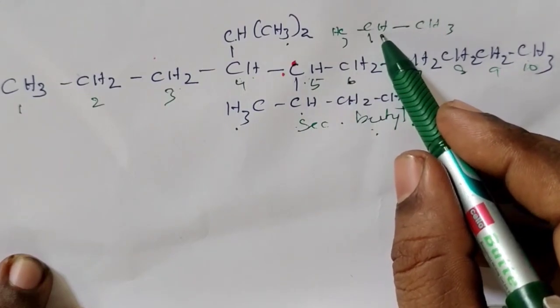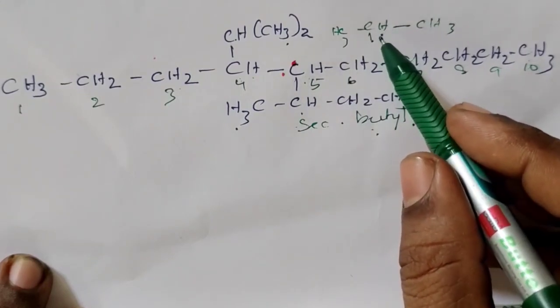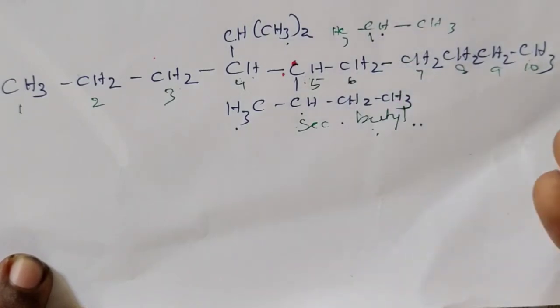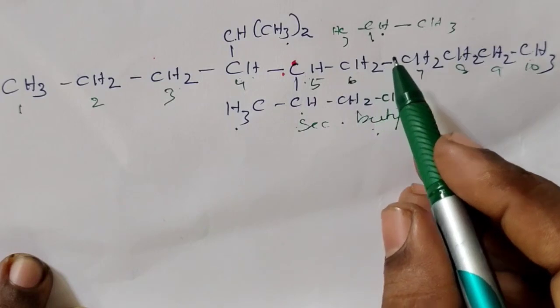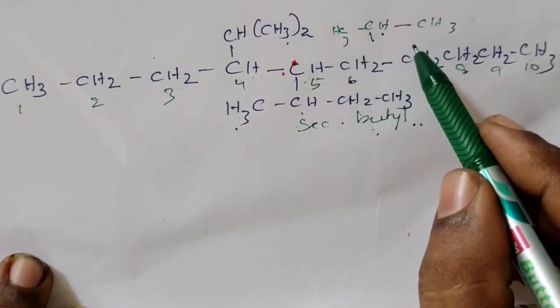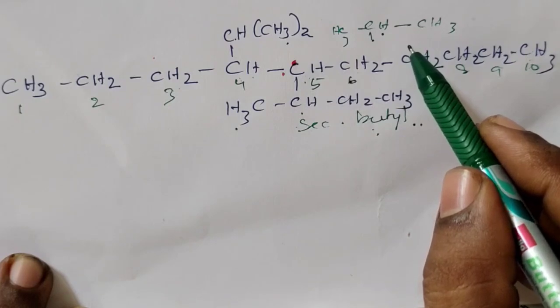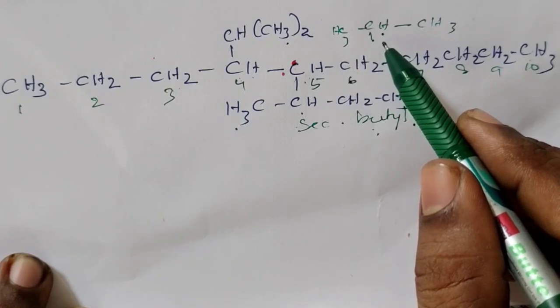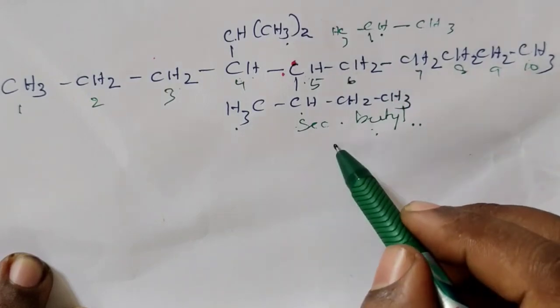While considering alphabetical order, we are not considering iso, neo, secondary, tertiary. We consider only that particular name of the carbon chain. That means it is actually isopropyl, but for alphabetical order we are only considering propyl, P only. It is a secondary butyl.